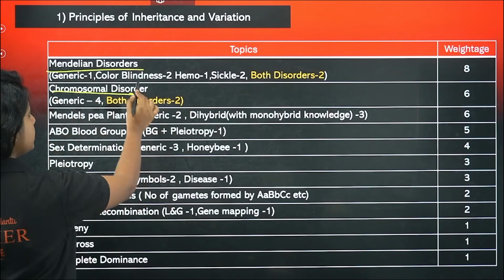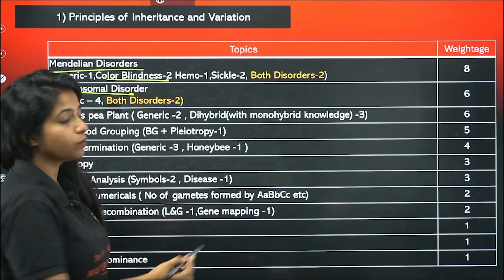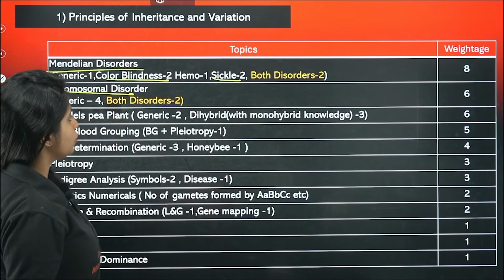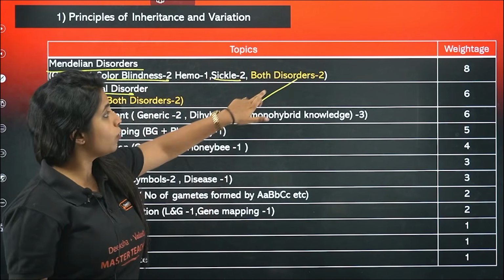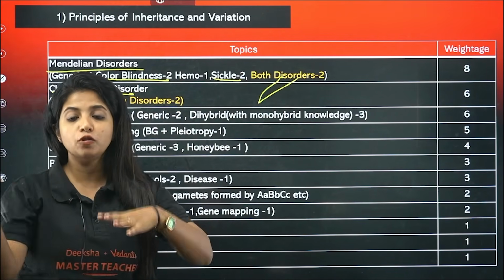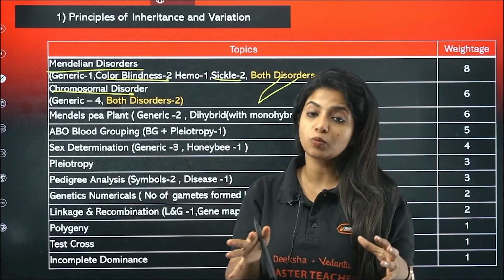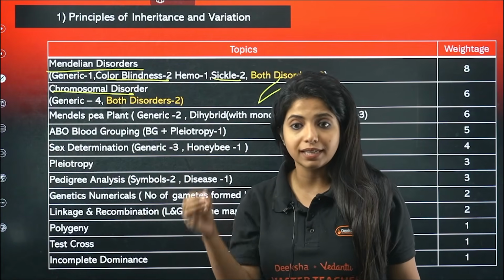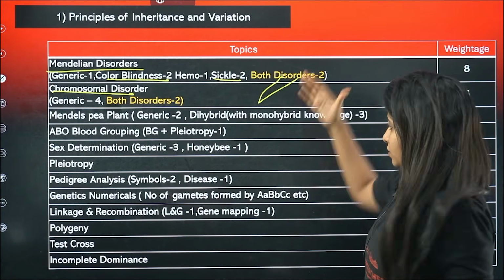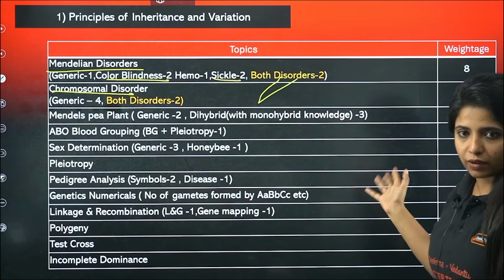In Mendelian, as you see, color blindness, numerical questions could be coming in, sickle cell anemia related questions could be coming in, or there can be questions where both of these disorders are clubbed up and you have to match the following. So please make sure that these topics, Mendelian and chromosomal disorders, are dealt with nicely. Solve the PYQs nicely. These are all PYQs, but yes, just to have an idea of it.